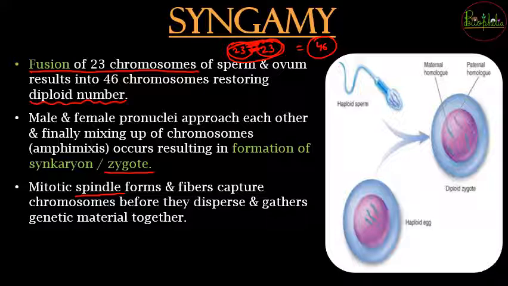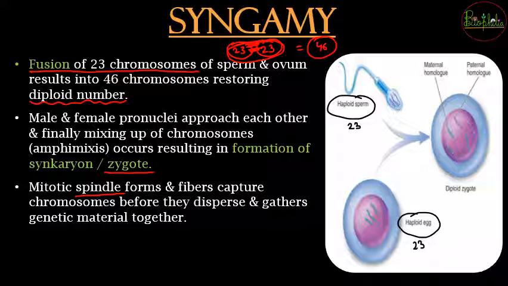Over here you can see in the diagram that the haploid sperm will be carrying 23 chromosomes that represent the genes of the father, and the haploid egg is again going to carry 23 chromosomes that represent all the characteristics in the form of genes for the mother.